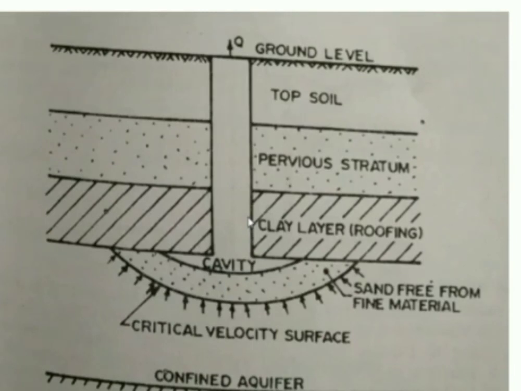In the case of deep wells, if you have seen, this well used to rest on the impervious layer. Again, that is not the case in this cavity type of tube well. Whenever the discharge rate is increased, there will be a cavity type of formation of the critical velocity surface, and that's why it is called a cavity type of tube well, nothing else. That is the main difference between the cavity type and the strainer type of tube well.